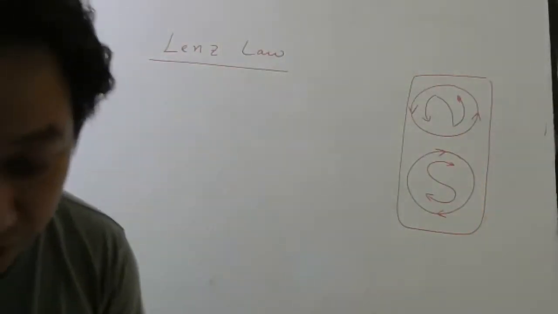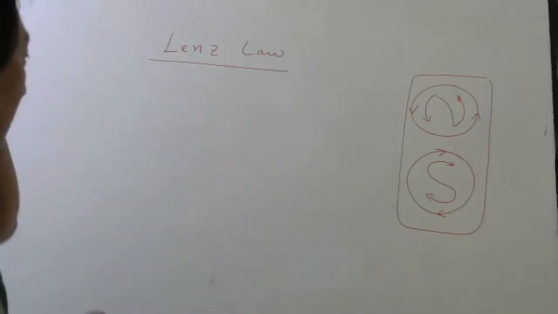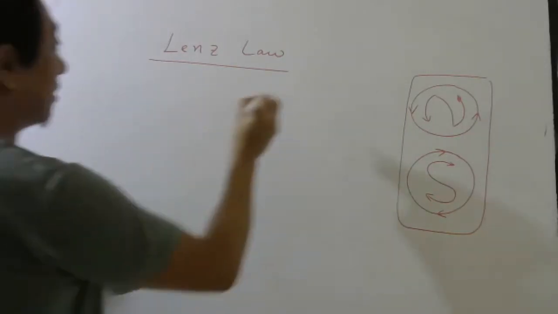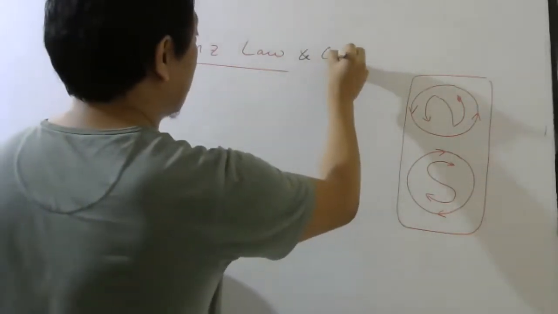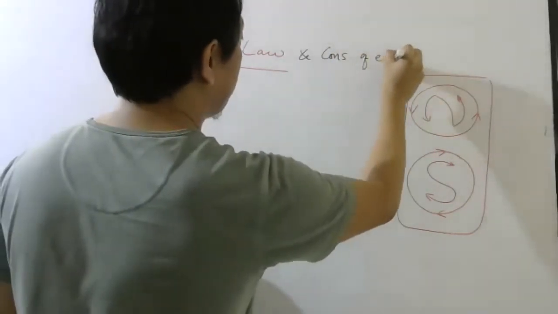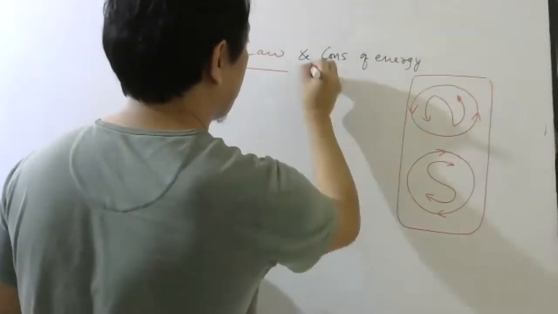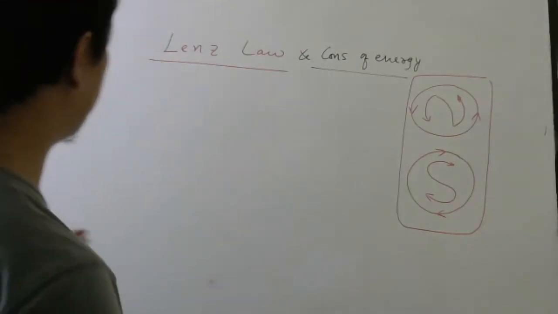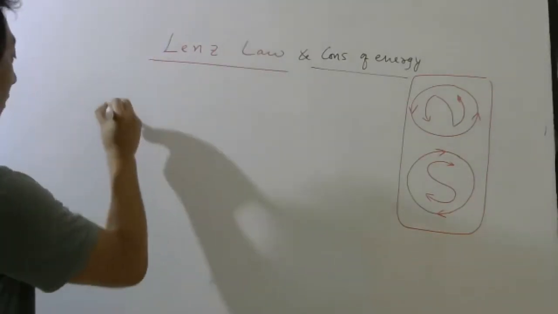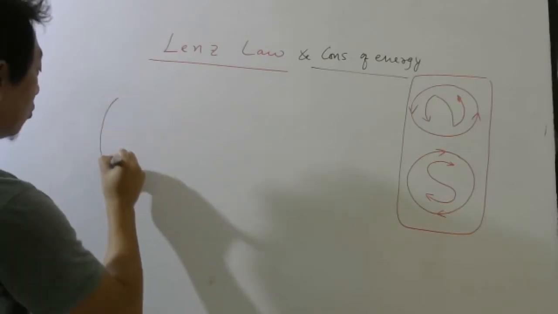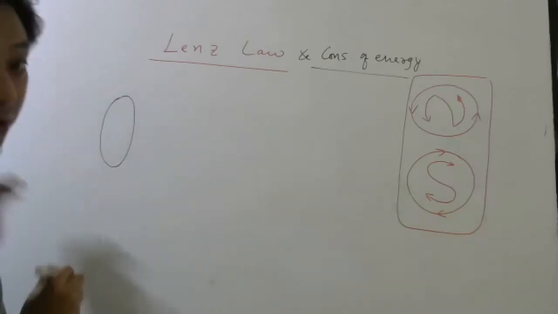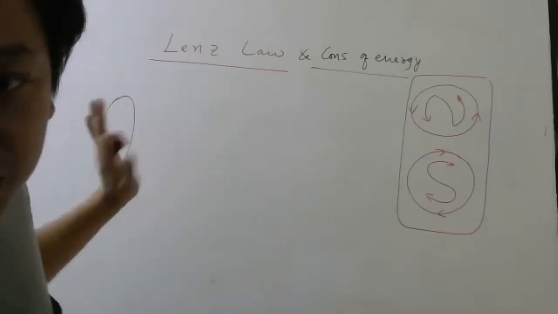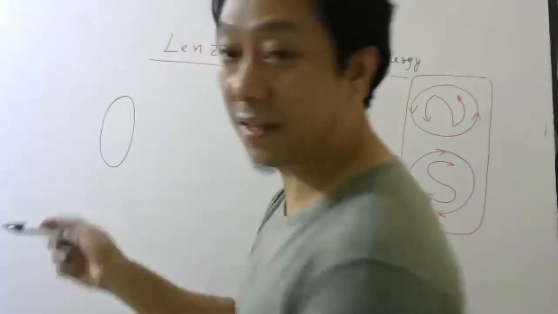Now listen carefully. So imagine Lenz's law and conservation of energy. Imagine I have a loop like this. A wire loop, not a current loop. No current is there right now. I have kept it like this, students.